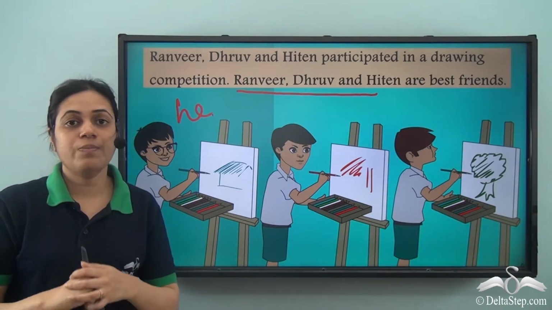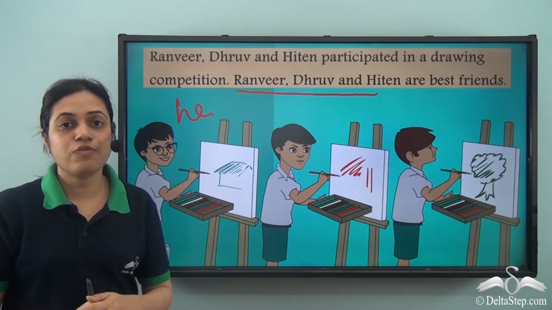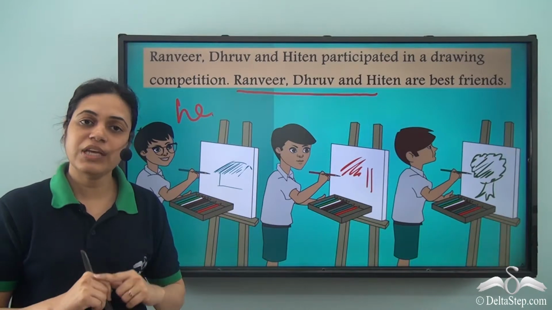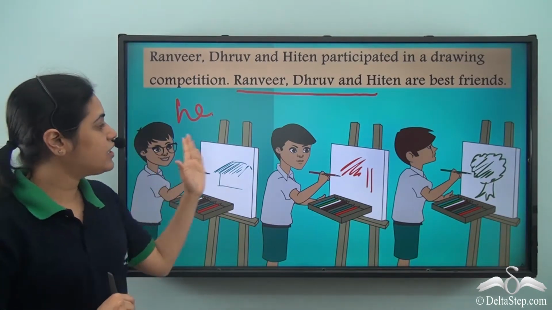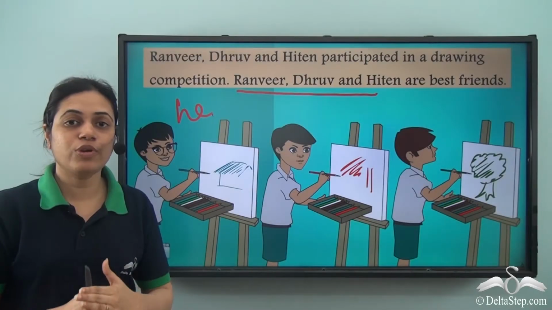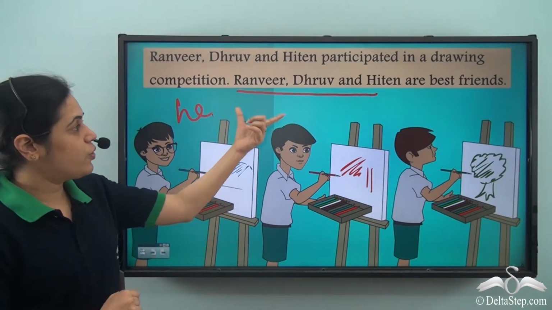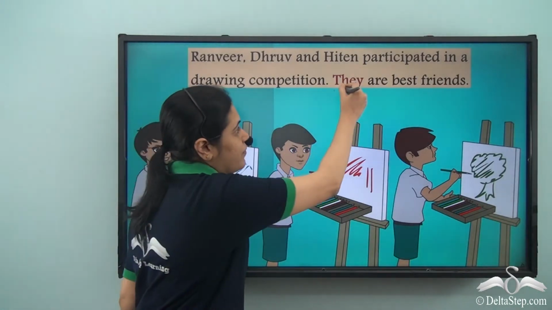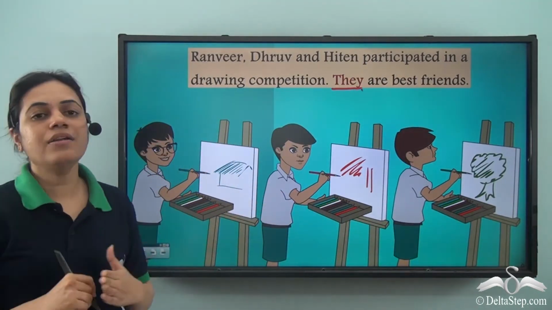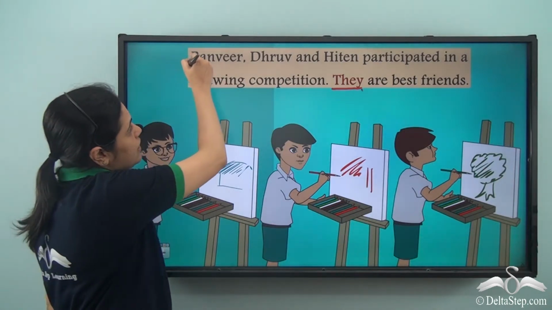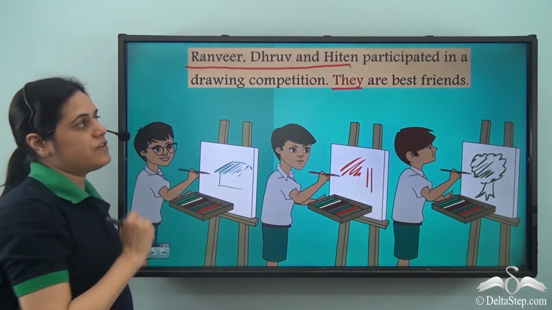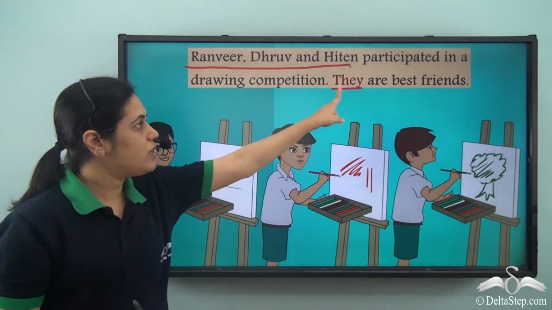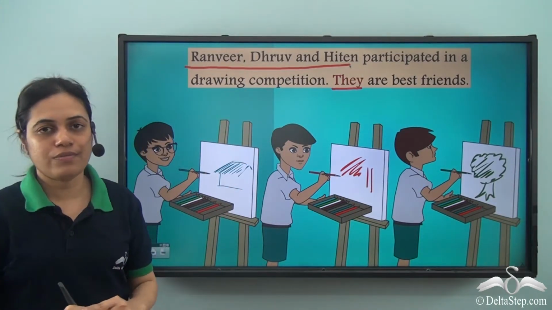No, I cannot, because he is used for singular. Over here, I can see more than one boy. So there are 3 boys. I need a pronoun for plural. The pronoun used for plural third person is they. So they are best friends. Once again, when I use it for the first time, I need to write the names to specify what this they stands for.